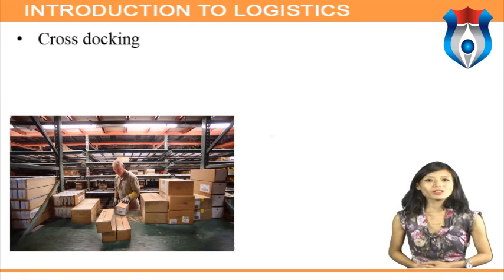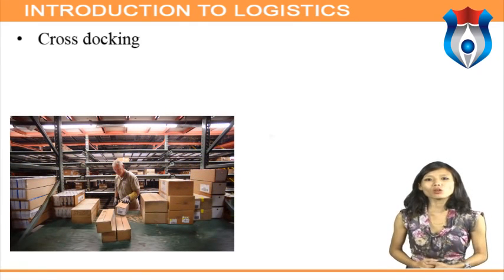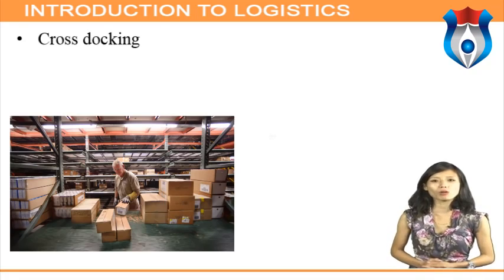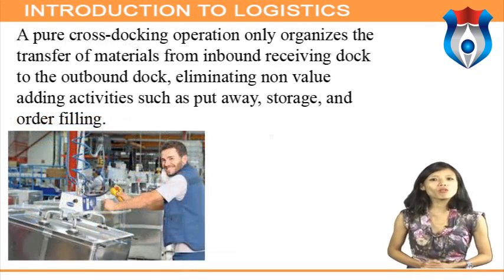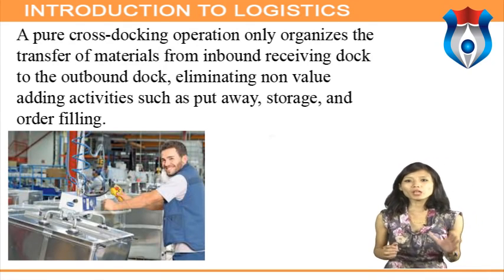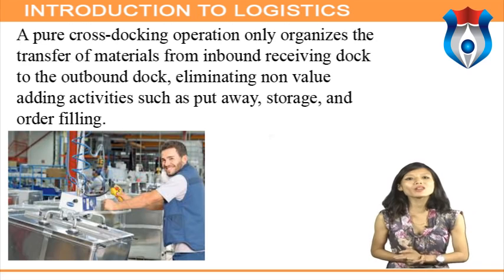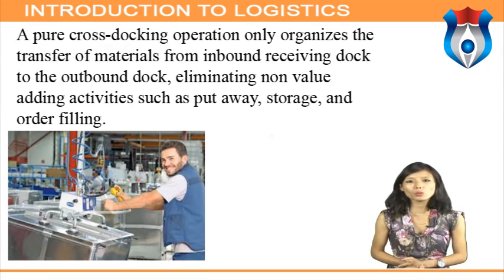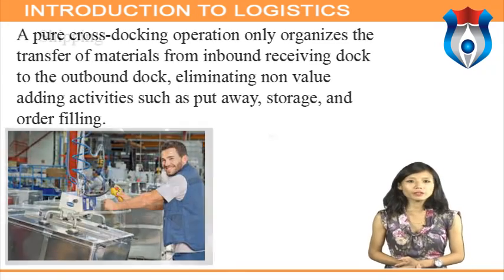Cross-docking. In this process, products received from one source are occasionally consolidated with products from other sources with the same destination and immediately sent to customers without moving to long-term storage. A pure cross-docking operation only organizes the transfer of materials from the inbound receiving dock to the outbound dock, eliminating non-value adding activities such as put away storage and order filling.